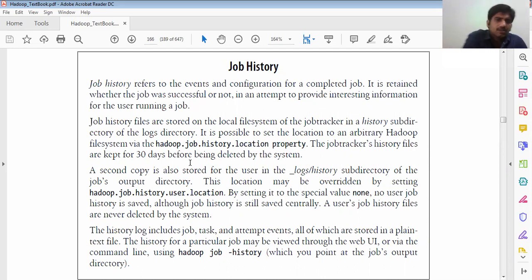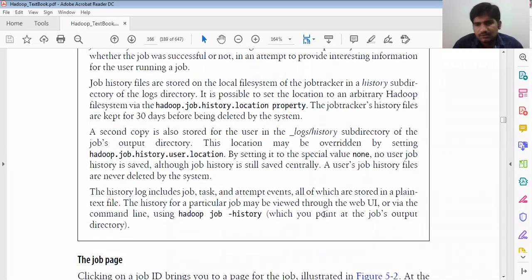A second copy of the file is stored in the user subdirectory of the job's output directory. This location may be overridden by the setting of hadoop.job.history.user.location. By setting it to the special value none, no user job history is saved. Although job history is still saved centrally, the job user history files are never deleted by the system. The history logs may include the job, task and attempt events, all of which are stored in a plain text file.